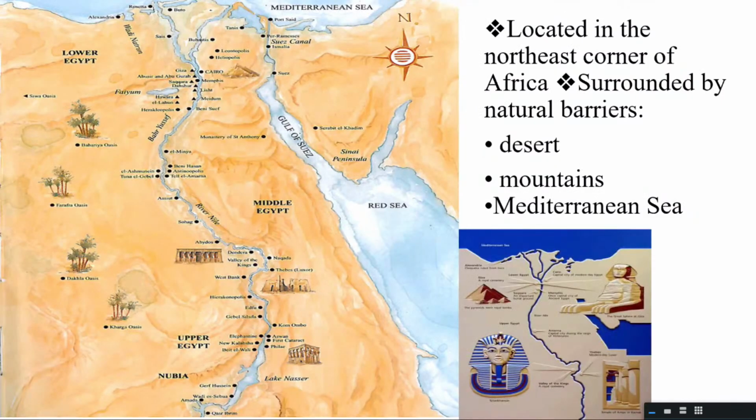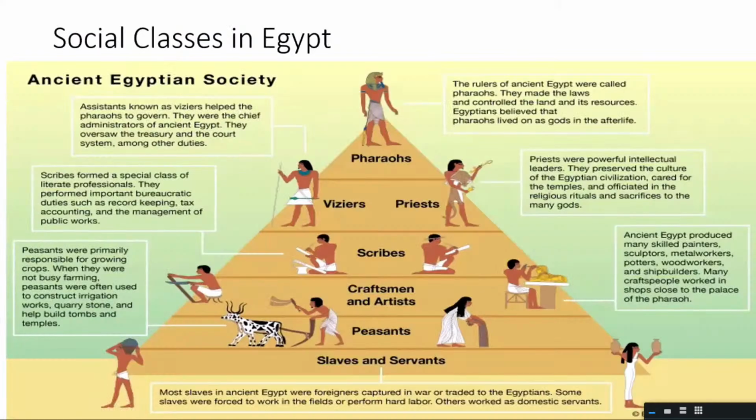So how is it located? It's located in the northeastern part of Africa, and it is surrounded by natural barriers. It has the Mediterranean Sea, it has mountainous regions, and also it's a desert area. When I was talking in terms of pharaohs, you see at the top of the social ladder, because we're talking of ancient history, you have the slaves and the servants at the bottom. The pharaohs or the rulers were at the top.